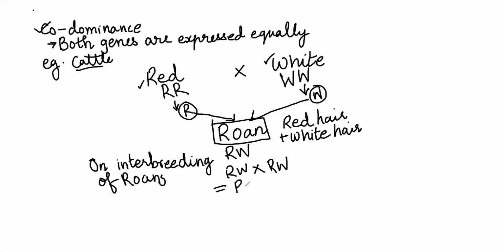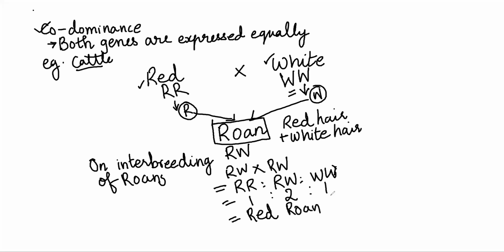There again I'm going to get capital R, capital R, capital R, capital W, capital W. So see how we are changing the alphabets in codominance. And when I go ahead with that, I'm going to get one, two Rowan, and here, right? Which is again going to be red, then Rowan, and then white.